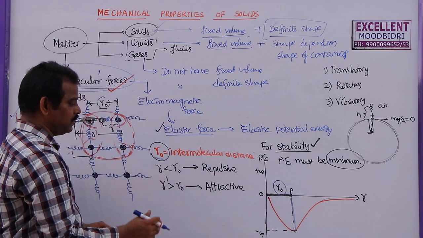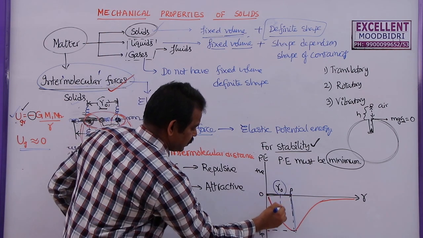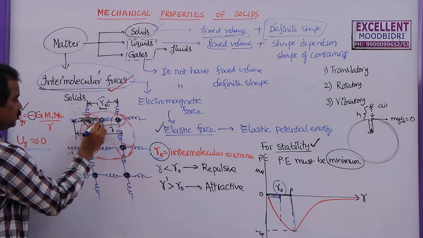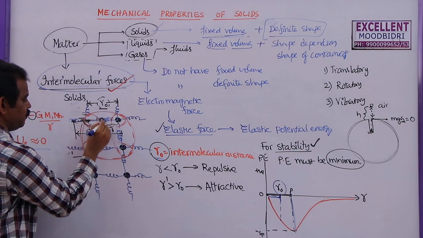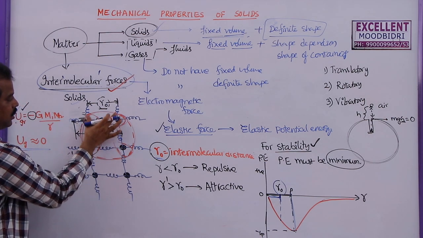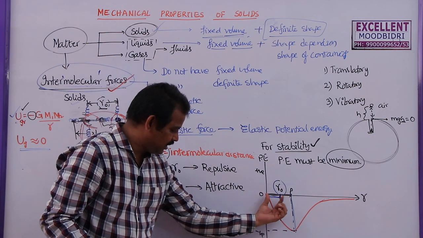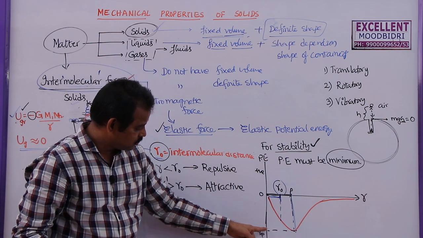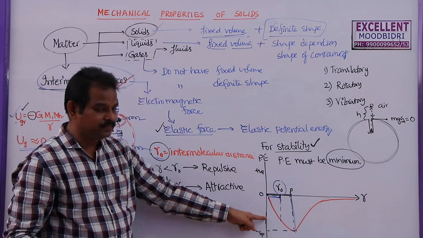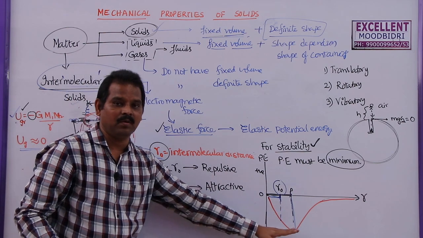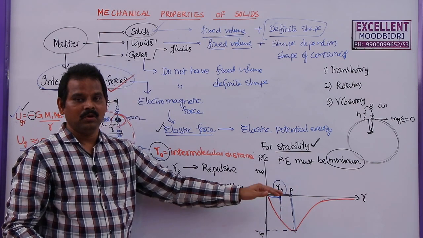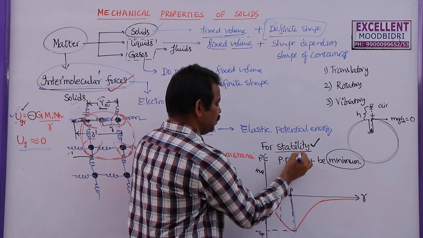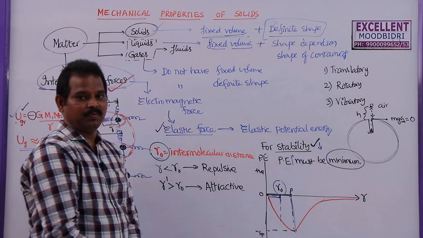Now what happens if the distance decreases? Let us say this point here is R. Just like this, if you move this molecule up to here, now this R is less than R naught. Whenever R decreases, you see potential energy will increase. Here let us say minus 20 joules, this is minus 15 joules. Minus 15 is more when compared to minus 20. So whenever potential energy increases, they will have less stability.